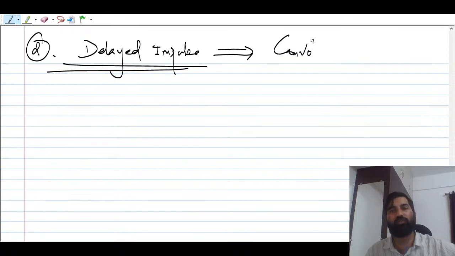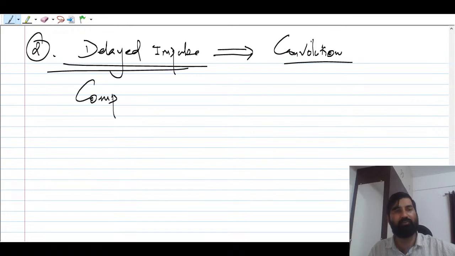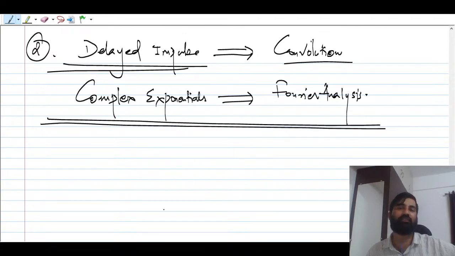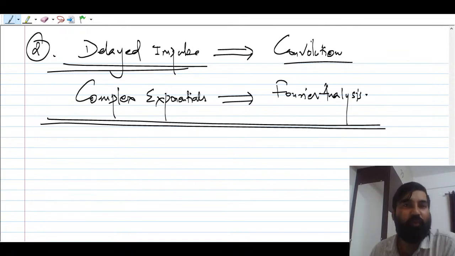And if you are going to apply a complex exponential, it will lead to Fourier analysis. Remember this. So if you are applying a complex exponential to an LTI system, that will lead to Fourier analysis.